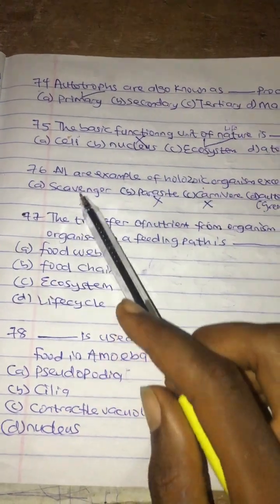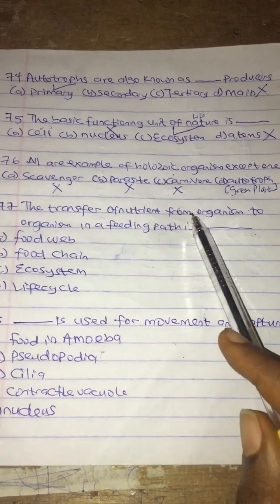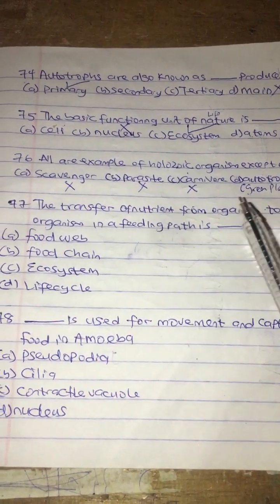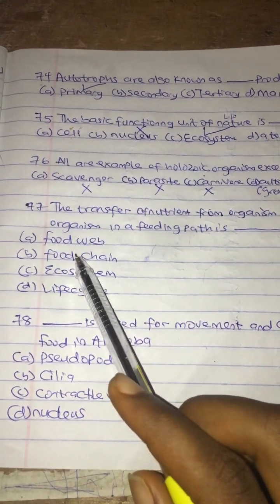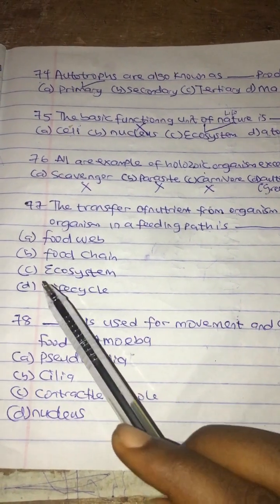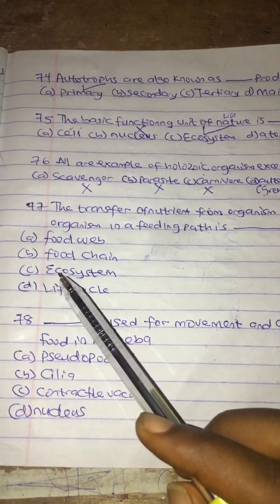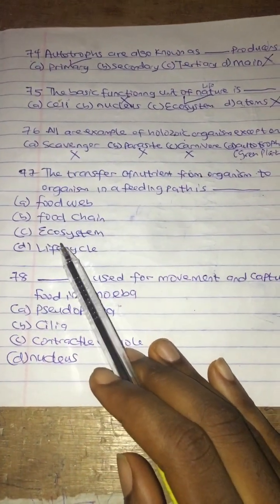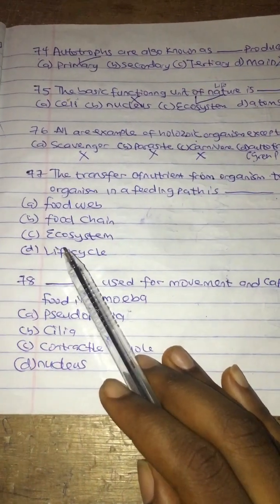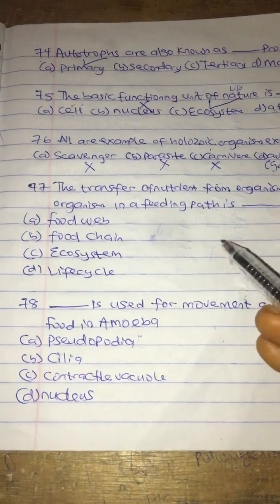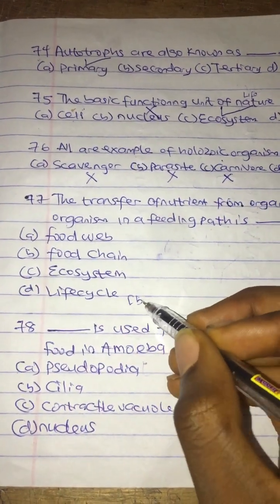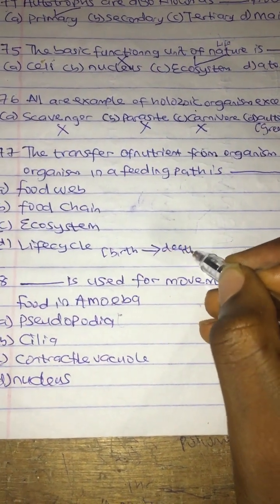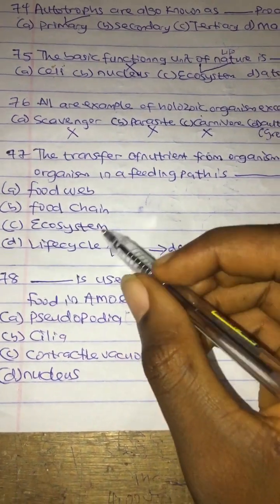Question 77. The transfer of nutrients from organism to organism in a feeding path is dash. A. Food web, B. Food chain, C. Ecosystem, D. Life cycle. Let's start from life cycle. What's life cycle? I discussed that earlier. Life cycle is the process in which an organism is given birth to, the stage of birth to death. That's life cycle, which is wrong.